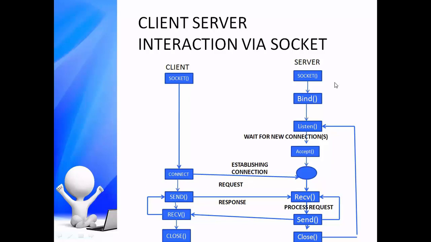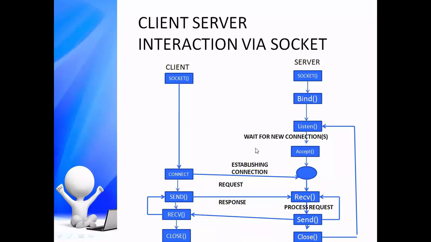In a corporate office, after a new employee has been allocated a desk phone, usually he or she will be assigned a new extension number. So if anybody makes a phone call to this employee, the connection can be established using his phone number and extension number. Same thing is like IP address and port. After the successful binding, the server process will start listening for a new client connection.